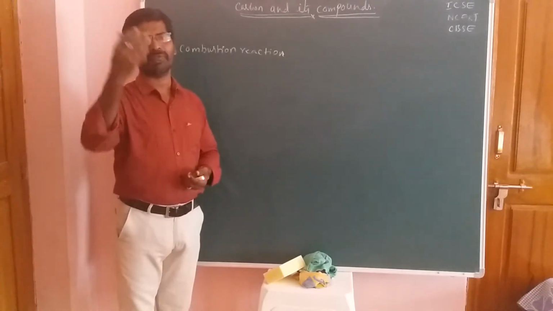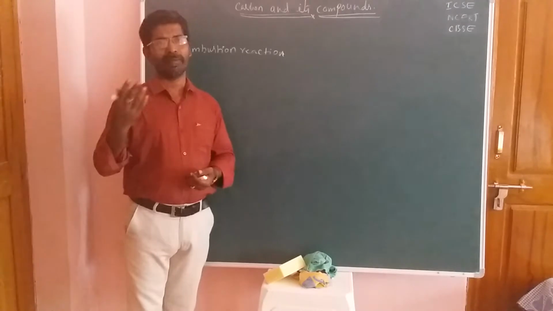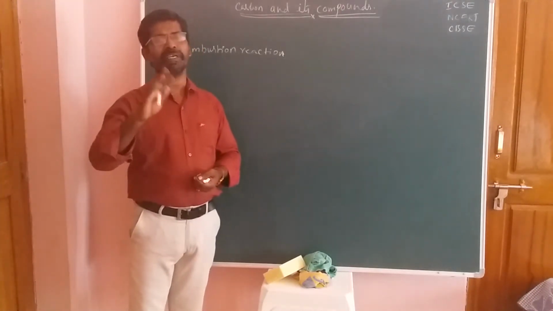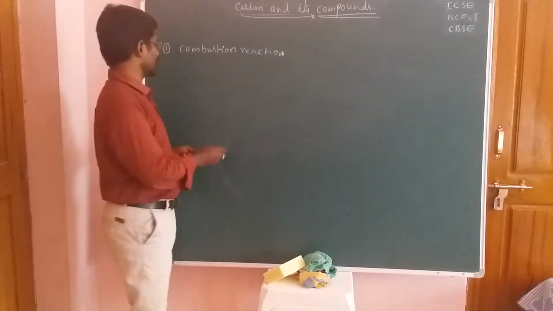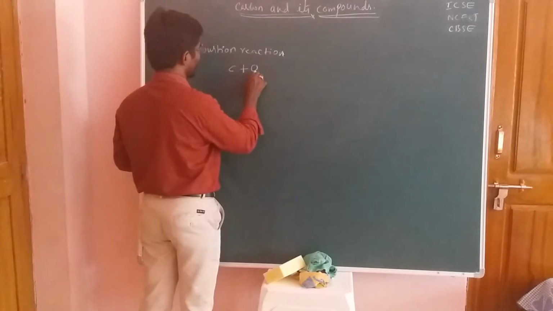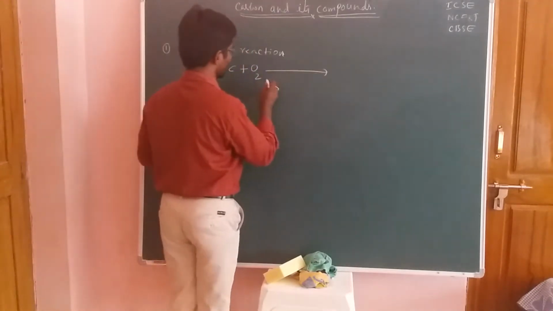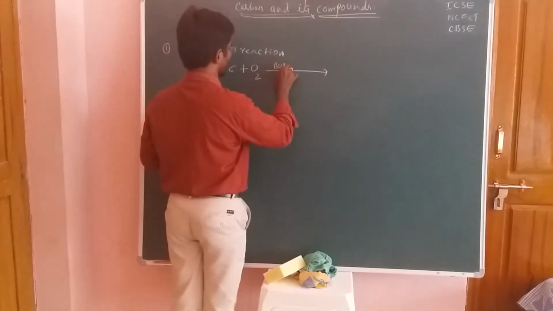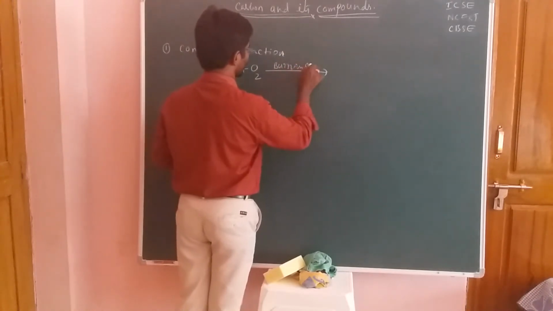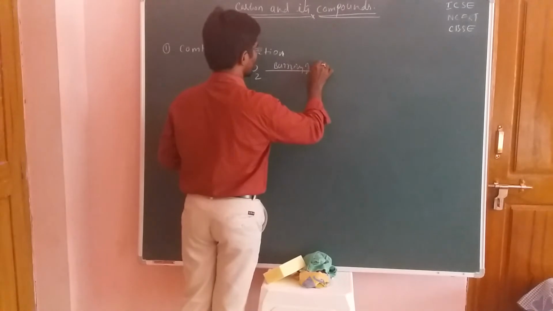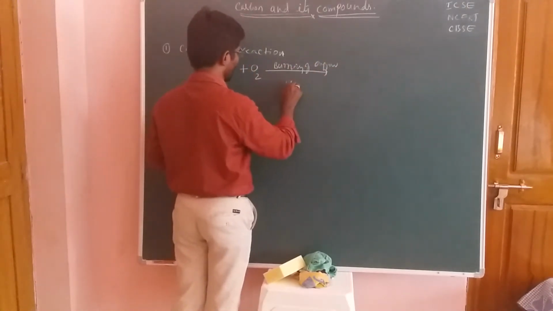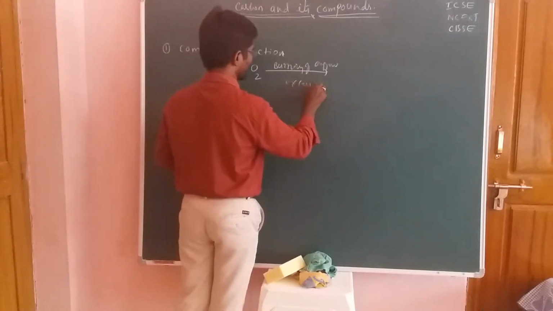It releases some amount of heat or it may be light. So these types of reactions are called exothermic reactions. Okay students, exothermic reaction. So first of all I will take that carbon is reacted with oxygen, and this reaction is known as the burning of carbon in presence of excess air.